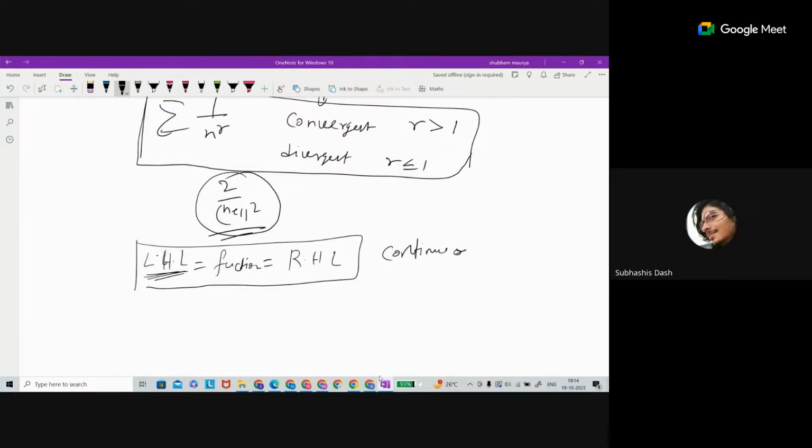I directly put that, because if we take the limit of a continuous function, then at 3 all the values should be equal. So I just directly put that without thinking. So that's the thing here. If you are assuming 3 here, let me write the function: f(x) is equal to mx for x less than 3, and for x greater than 3, it is minus 2x plus 9, and at x equal to 3 it is n.